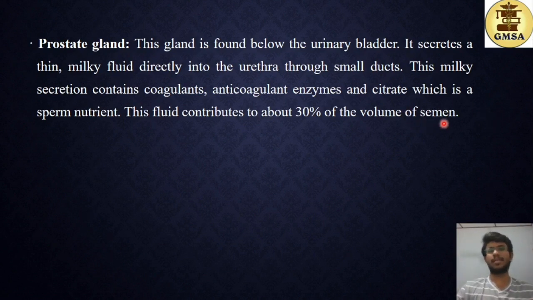Now this prostate gland is also important because the ejaculatory duct and the sperm duct open to each other within this prostate gland. The joining of the ejaculatory duct and the urethra occurs within this prostate gland.